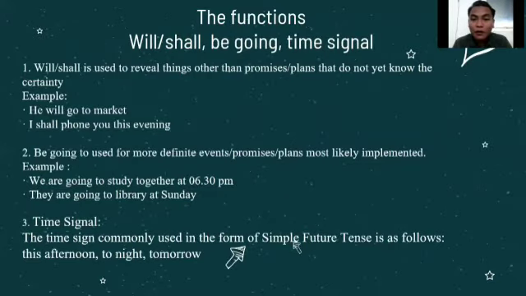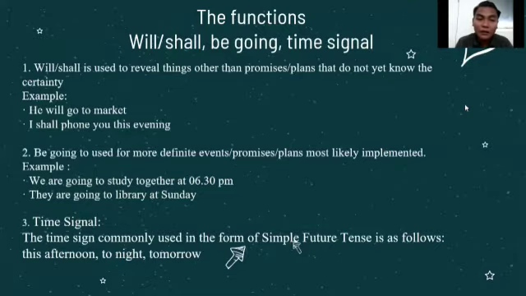Functions of will or shall, be going to, and time signals of future tense. Firstly, as already told before, the future tense uses modal auxiliaries such as will, shall, be going to, and be about to. Will and shall are used to reveal things other than promises, plans that we do not yet know with certainty. An example: he will go to the market, I shall phone you this evening.